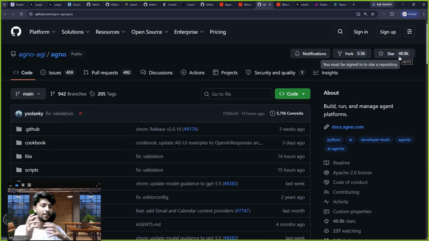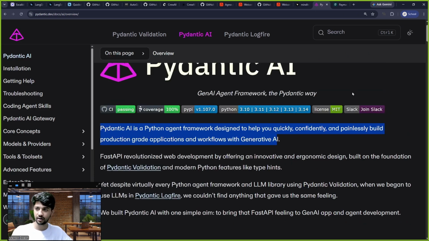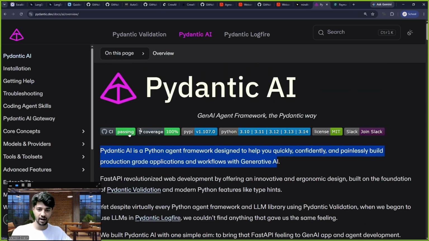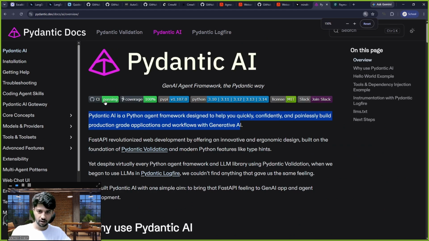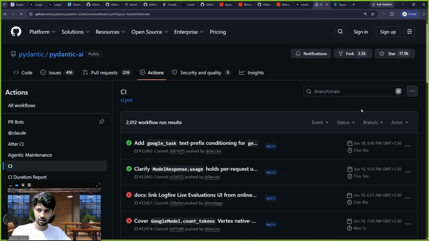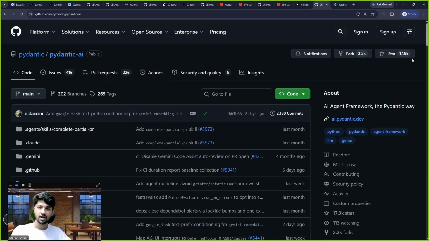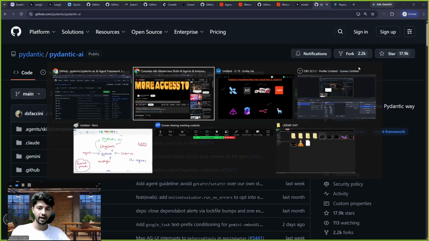So we can compare how many people are using it and how wide a community one framework has. Let us check out Pydantic AI. Pydantic AI will also have its GitHub somewhere. See, Pydantic AI is used by 17.9k people. So we can know the kind of community over here.